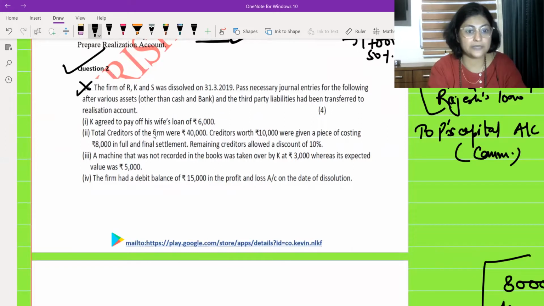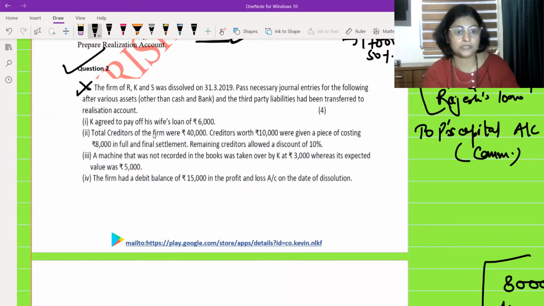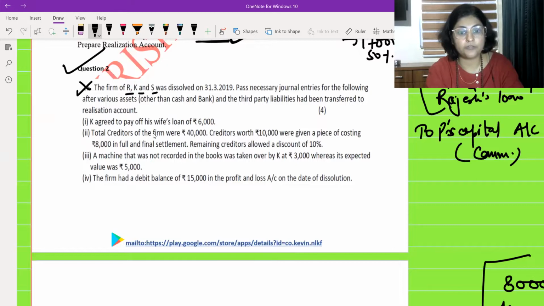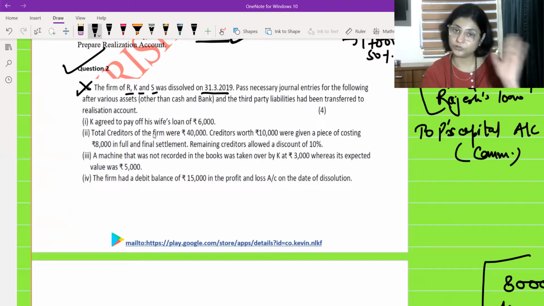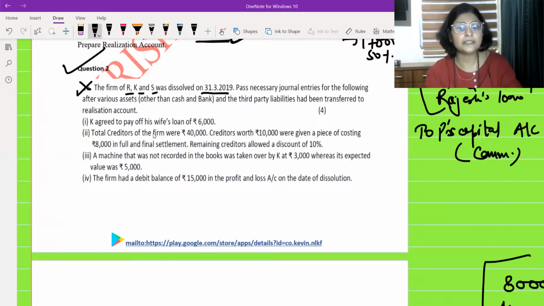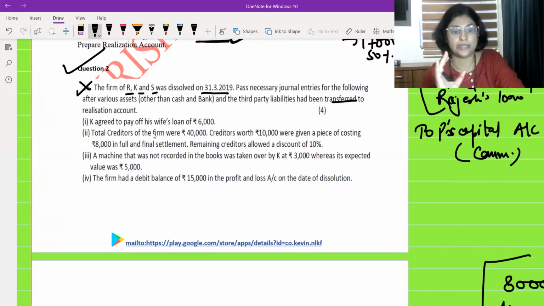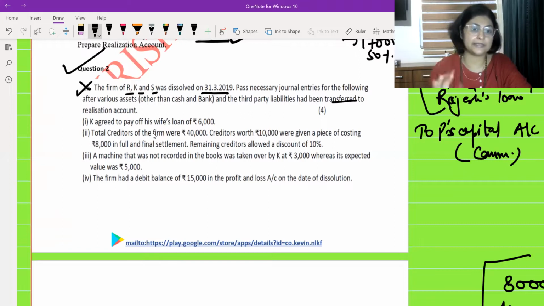Okay, this 15 जहां से मैंने क्वेश्चन उठाया था उधर पे शायद 15 नंबर था, वो आ गया. The firm of R, K and S, how many partners are there? Total 3 partners are there. It was dissolved on 31st of March 2019. Pass necessary journal entries for the following after various assets other than cash in bank. Obviously, we know cash in bank is not transferred to the realization account. So other than cash in bank, all other assets are transferred to the realization account. Fine. And the third party liabilities have been transferred, means outsiders' liability are transferred to realization.